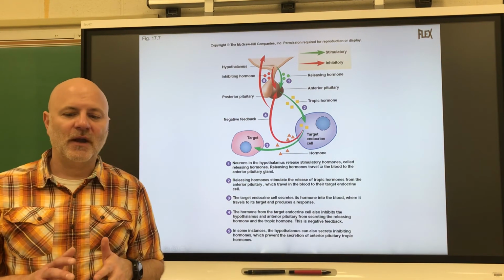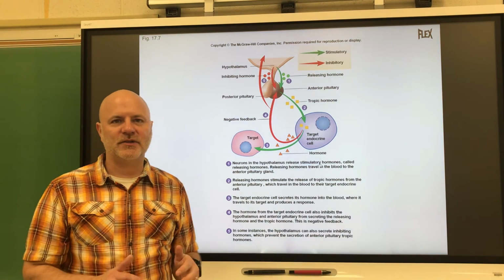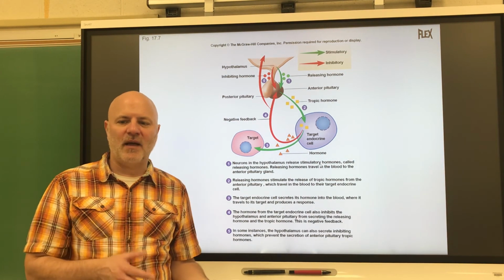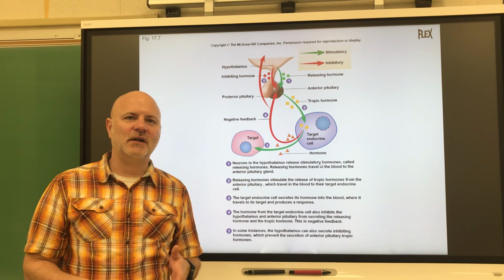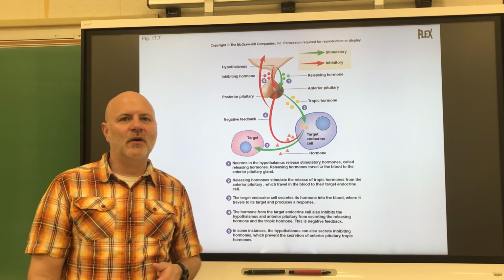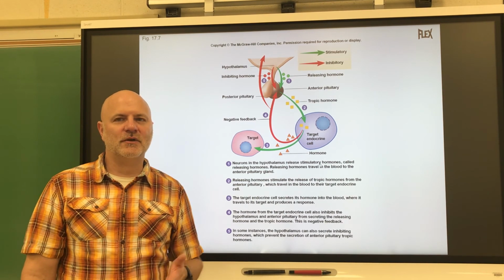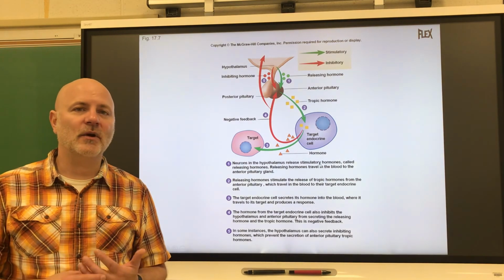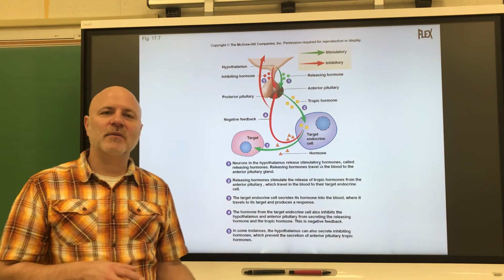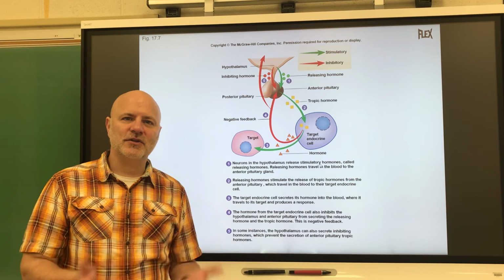Now, this last part is how most homeostatic interactions are controlled, where our hypothalamus controls our anterior pituitary gland, which then causes some other endocrine gland to secrete a hormone. That's how most hormone secretions are controlled, and that's why we say that our hypothalamus controls our endocrine system.